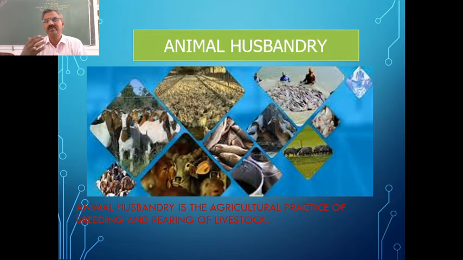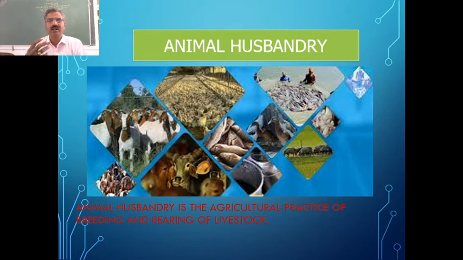Then what is animal husbandry? If you look at the history of civilization, we can see man is always with many animals. We started living with animals and we started getting many things from animals.